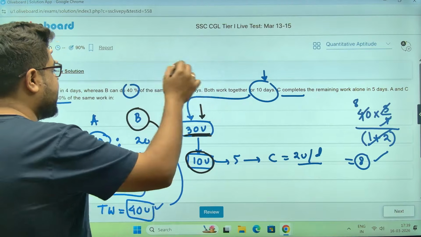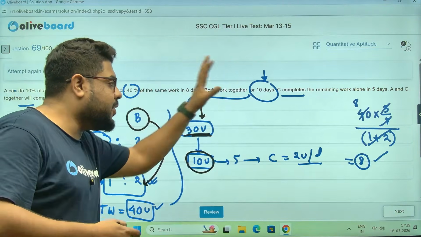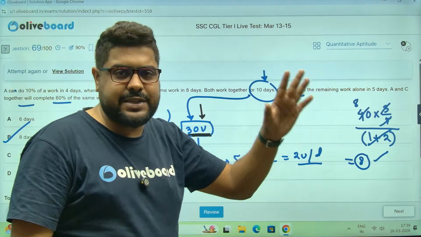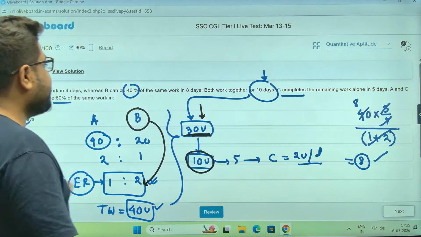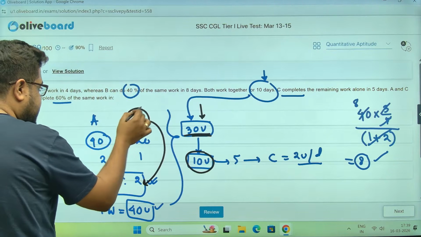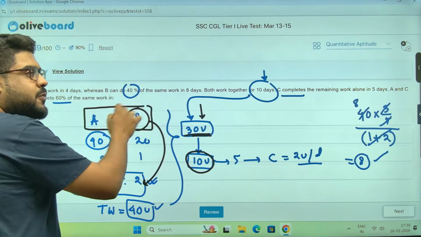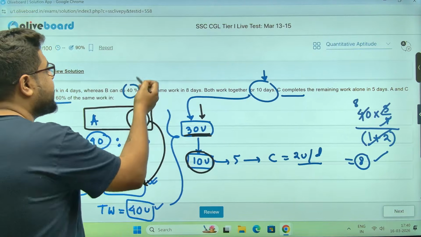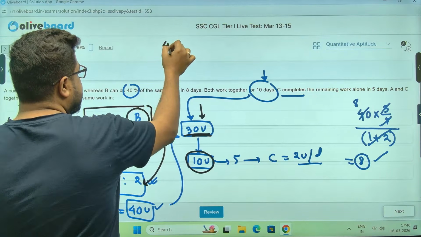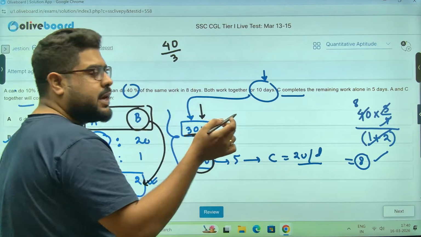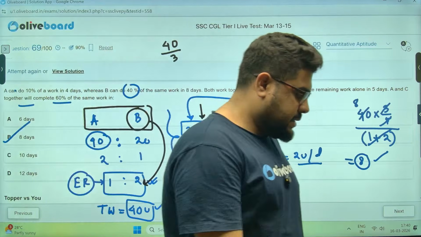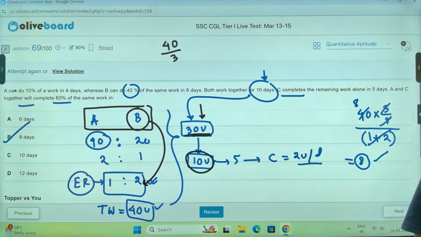So again, if you can understand this without doing all these calculations, you can just figure out that B and C are actually the same person. So the total work required for A and B together to complete will be 40 units divided by 3, and from there you subtract the first 10 days when they worked together.